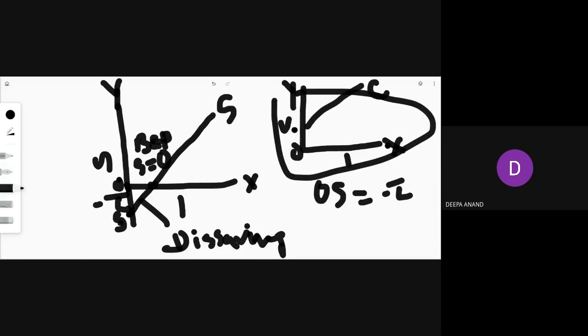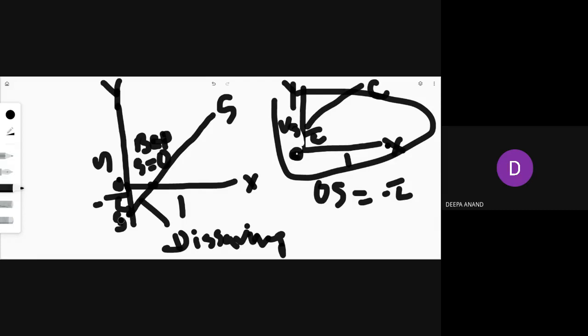Here, in this part you will show autonomous consumption, C bar. Make it a point, this is O and this is S. Then you write OS is equal to C bar. This is autonomous consumption, and this is the consumption curve.